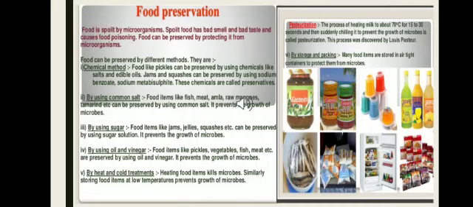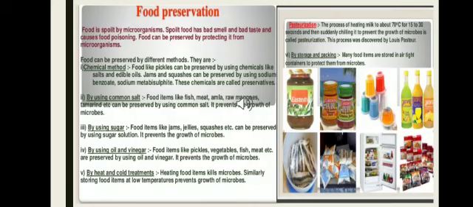The next method we can use to preserve food is by applying salt. Food items like fish, meat, amla, raw mango, tamarind, etc. can be preserved by using common salt. It prevents the growth of microbes. Pasteurization is one more technique by which we can preserve the food. The process of heating milk to about 70 degrees for 15 to 30 seconds and then suddenly cooling it to prevent the growth of microbes is called as pasteurization. This process was discovered by Louis Pasteur.